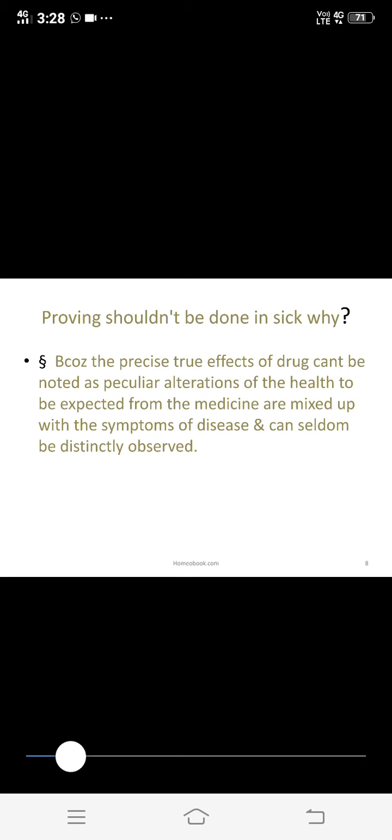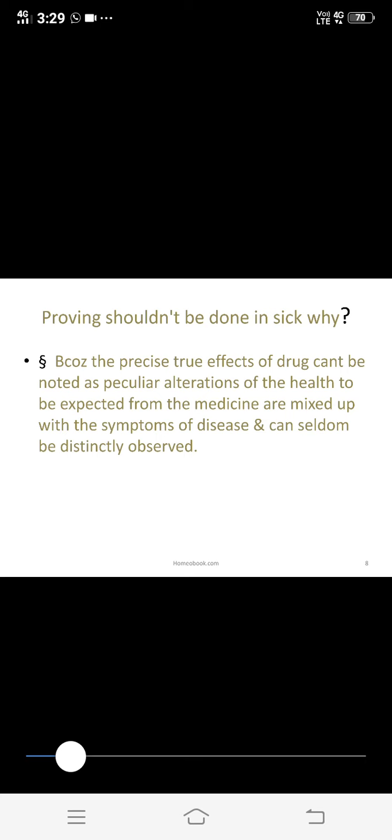But if the medicine goes in a wrong direction, it may produce a lot of symptoms in a sick person. The patient is already suffering from some symptoms, and after giving medicine we cannot produce more symptoms in that person. So these are the different reasons for which we cannot prove medicine on a sick person. For this reason we prove medicine only on healthy human beings.